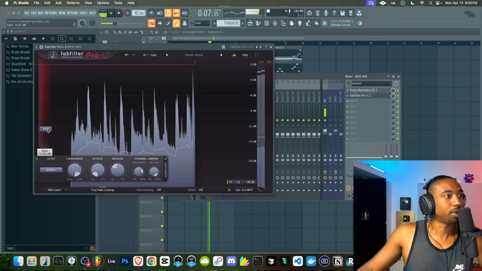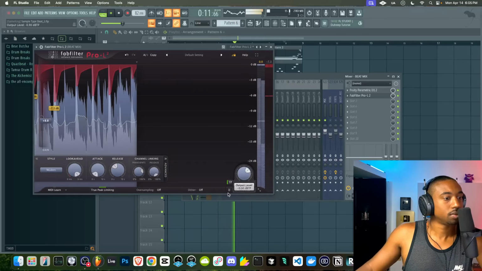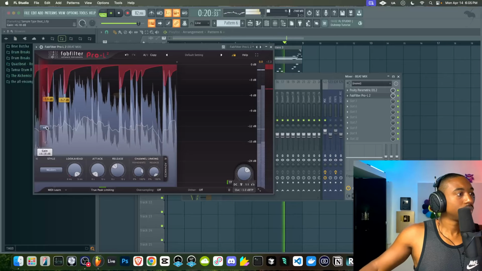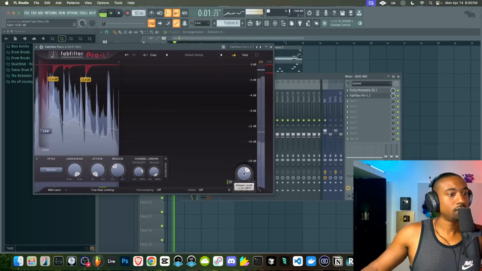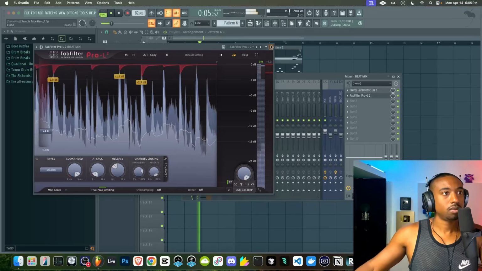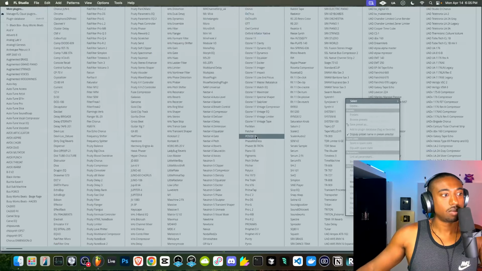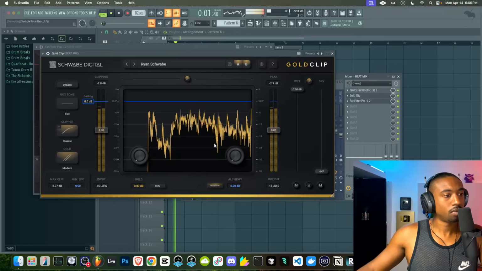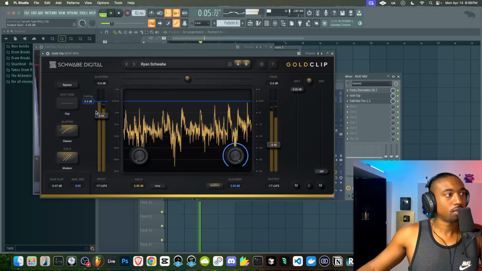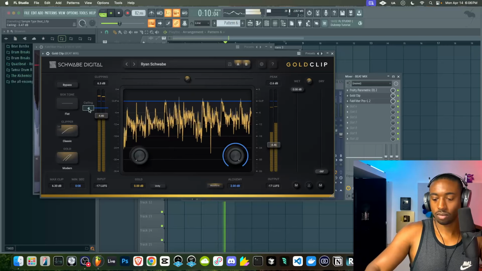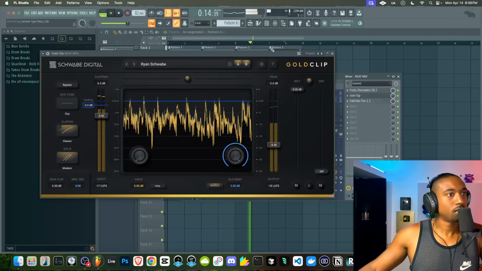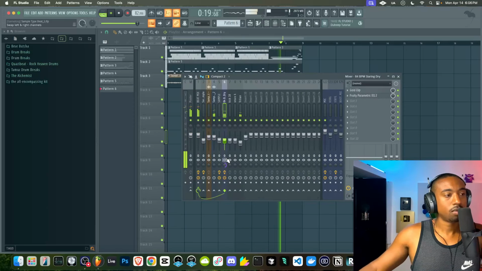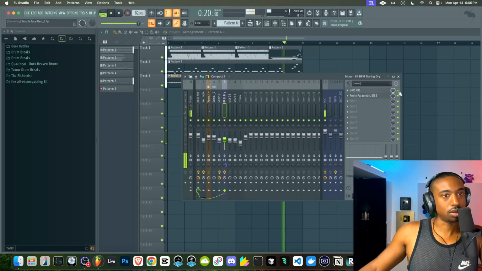I'm starting to like the limited sound, just the super compressed sound. Deciding if I wanted to keep the drum centered or wide.